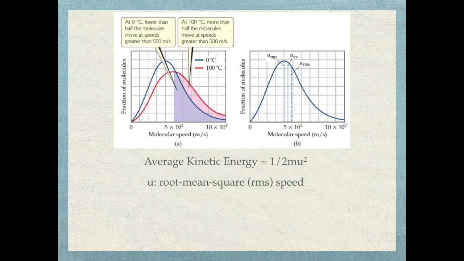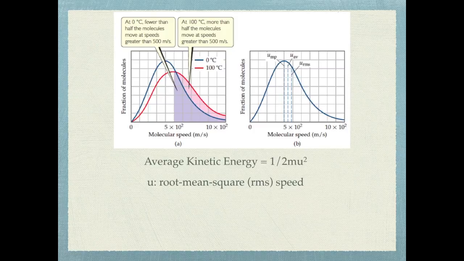However, if you look at the majority of the molecules, if you look at the blue graph, which is at 0 degrees Celsius, most of the molecules have a lower molecular speed if they're at 0 degrees Celsius compared with 100 degrees Celsius. You can see that difference right there.